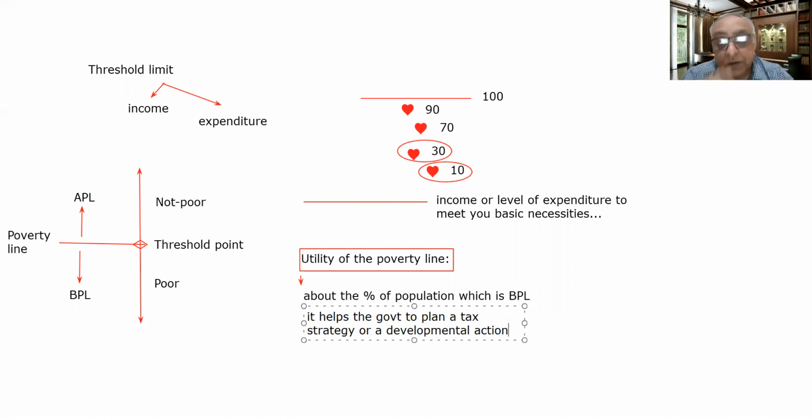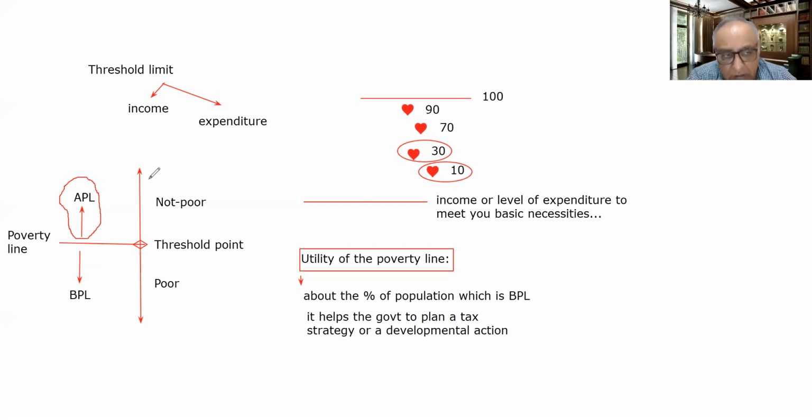How does the government know which persons are sitting above the poverty line and are meeting their basic necessities of life very comfortably?